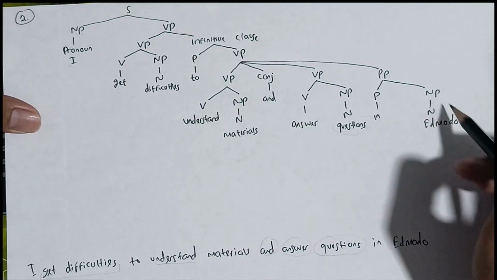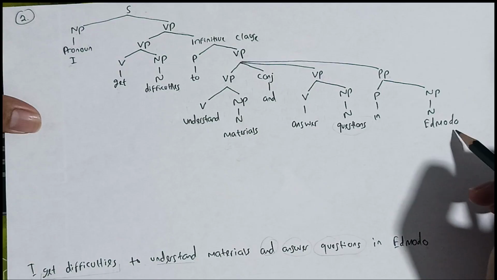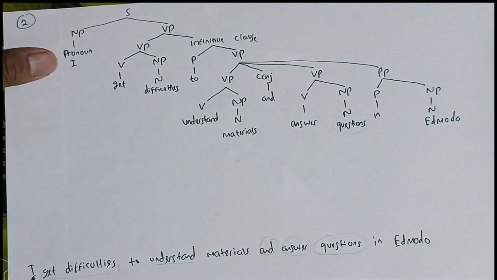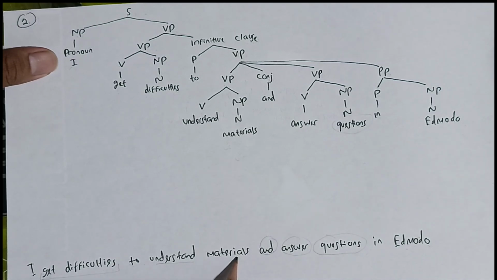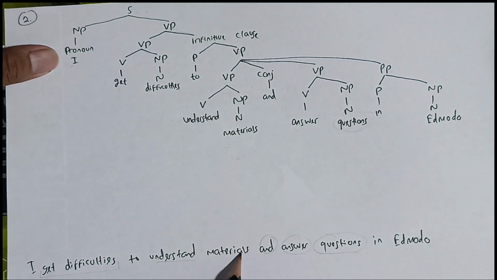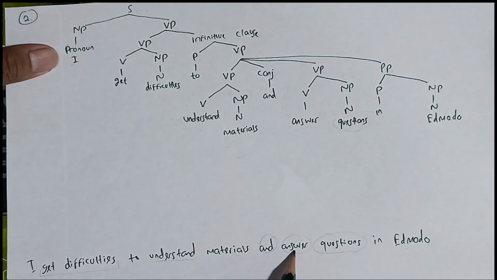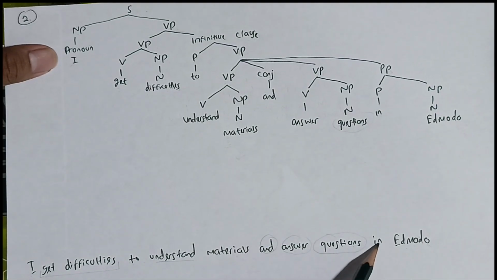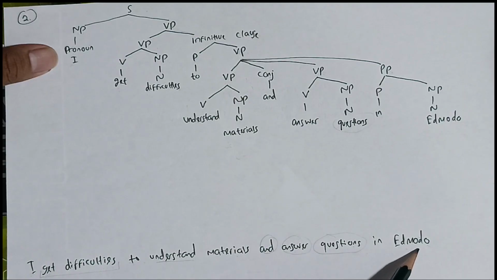Why is Edmodo noun phrase? Because Edmodo is proper noun. It is the name of an application for English. So I is pronoun or noun phrase. Get is verb. Difficulty is noun phrase and noun. To is conjunction. To is preposition. Understand is verb. Materials is noun phrase, but the noun is material without s. And is conjunction. Answer is verb. Questions is noun phrase, and the noun is question. In is preposition, and Edmodo is noun phrase. The noun is Edmodo.